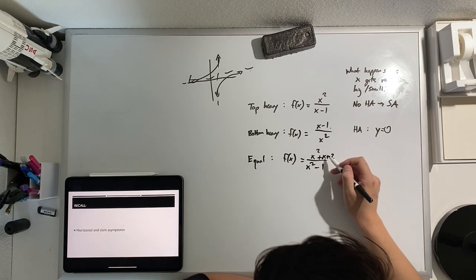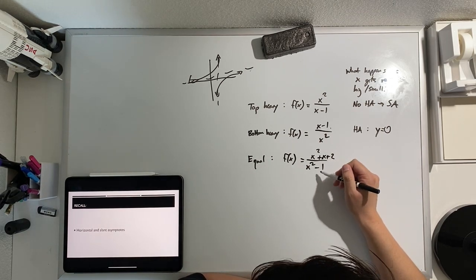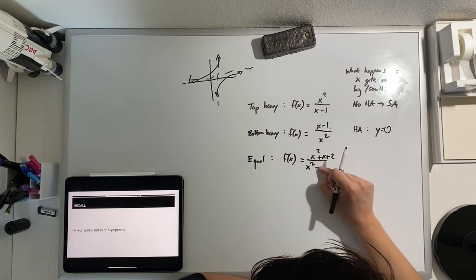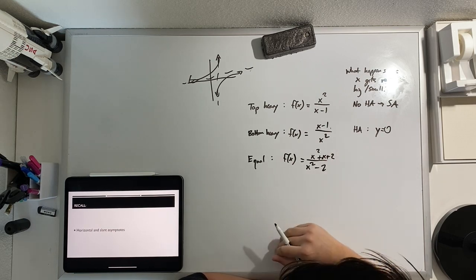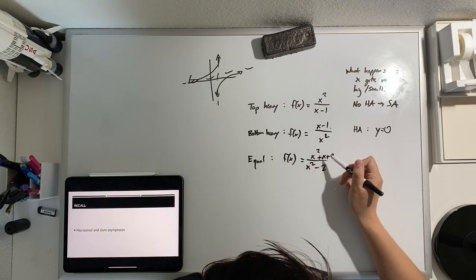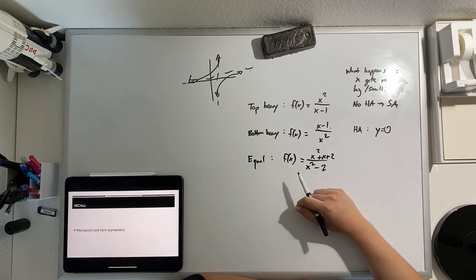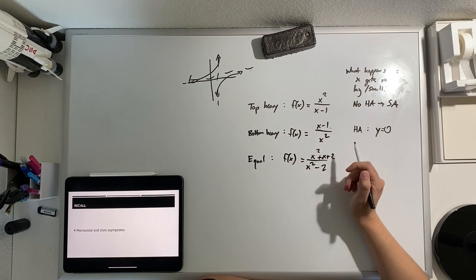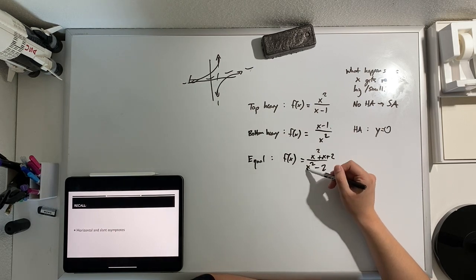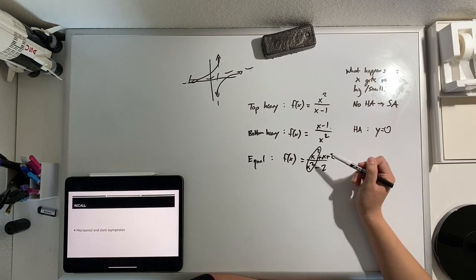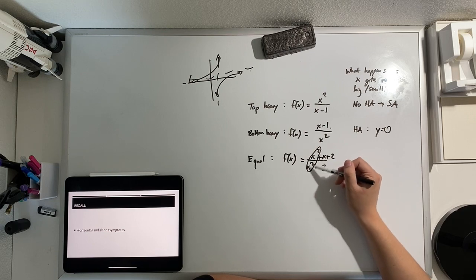Now, we could try to simplify this. Nothing's going to simplify nicely. Okay, I'll change that to 2 just for the fun of it. And as we plug in bigger and bigger values of x, either in the positive or the negative direction, this value will be the same, right? We have something over itself.